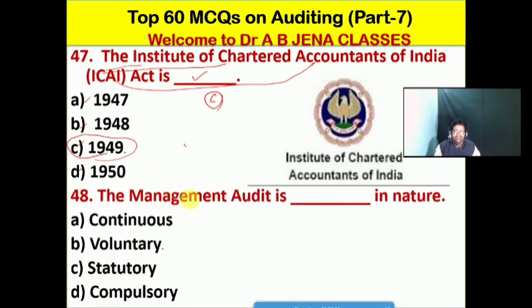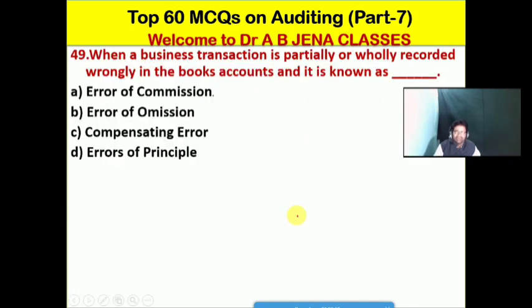So next one, we will see, management audit is dash in nature. Whether it's continuous, B, it's voluntary, C, it's statutory, D, it's compulsory, friends. So B is the right option for this MCQ. So management audit is voluntary, it's not compulsory or statutory, it's voluntary. So B is the right option for this MCQ.